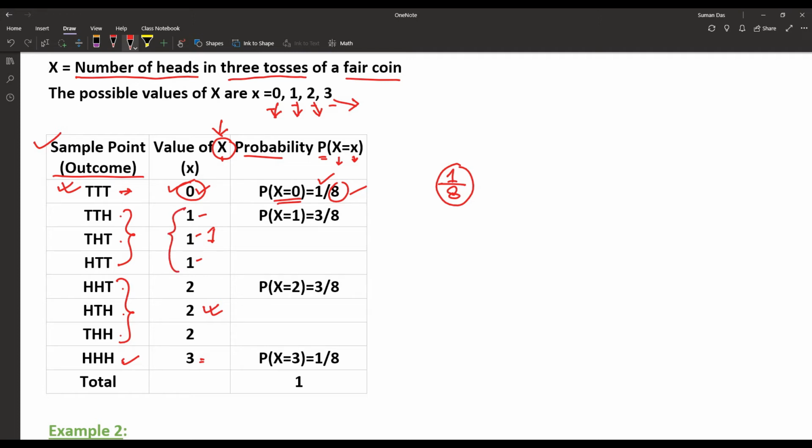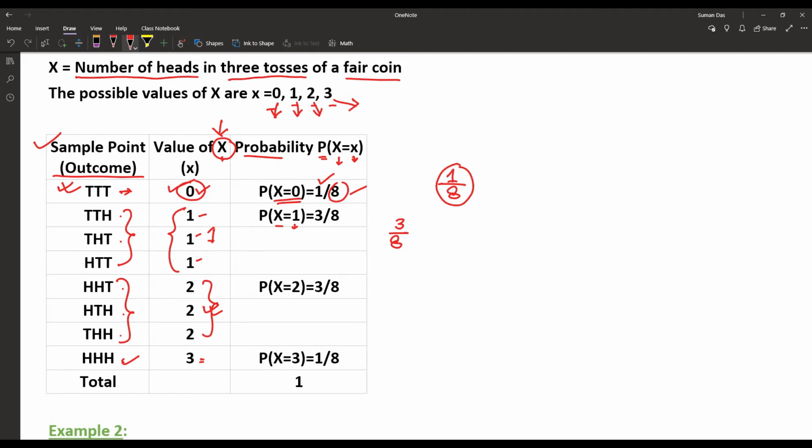1 head obtained or occurred: X is equal to 1, and the occurrences are 3 times among the 8 occurrences. So the probability is 3 by 8. Same for 2 heads obtained.